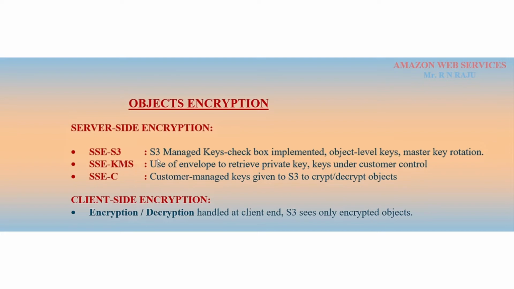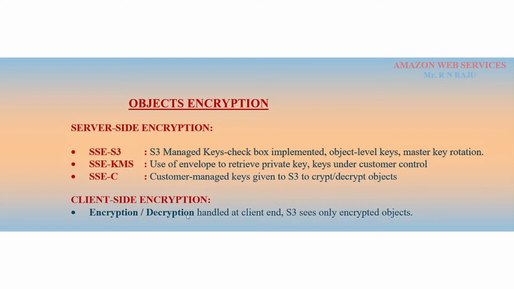SSE-S3 means S3 managed keys, implemented with object level keys and master key rotation. And SSE-KMS means use of an envelope to retrieve private keys under customer control. So SSE-KMS works completely based on public key and private key management. And SSE-C means a customer managed key is given to S3 to encrypt and decrypt objects.